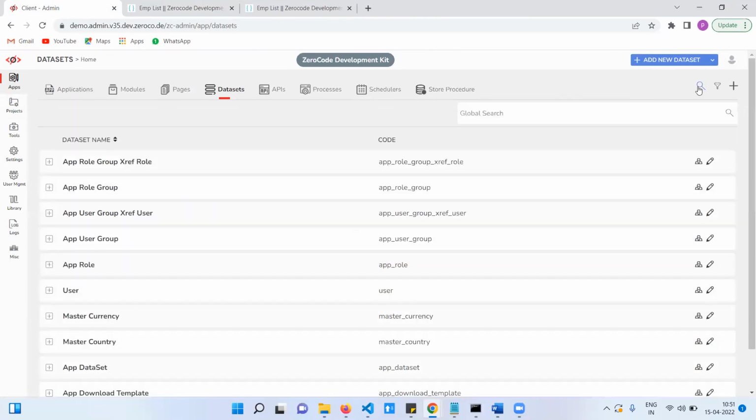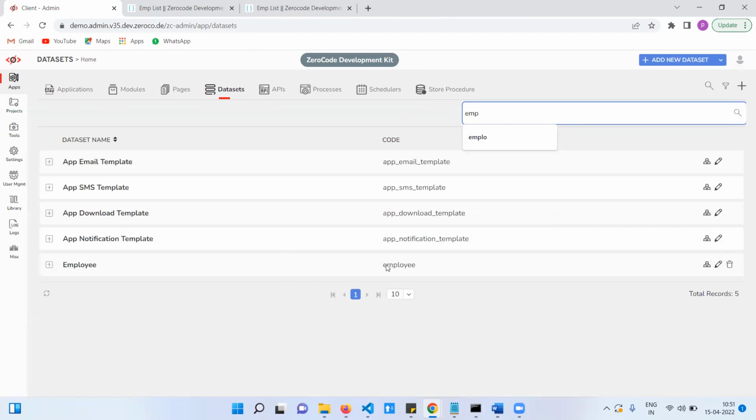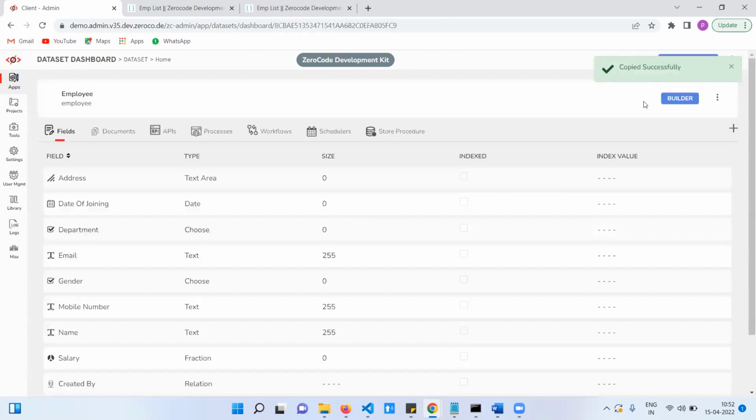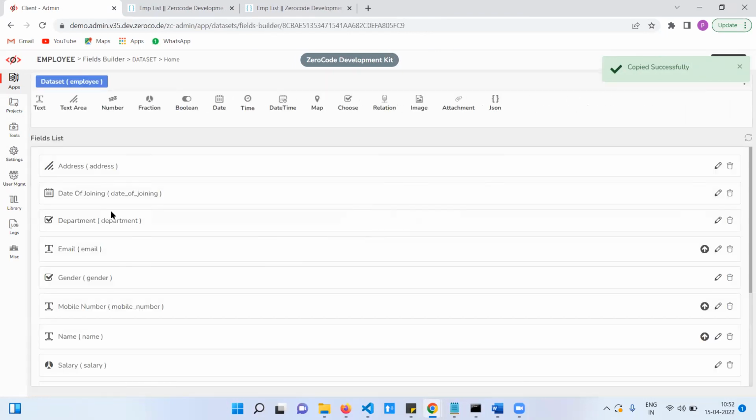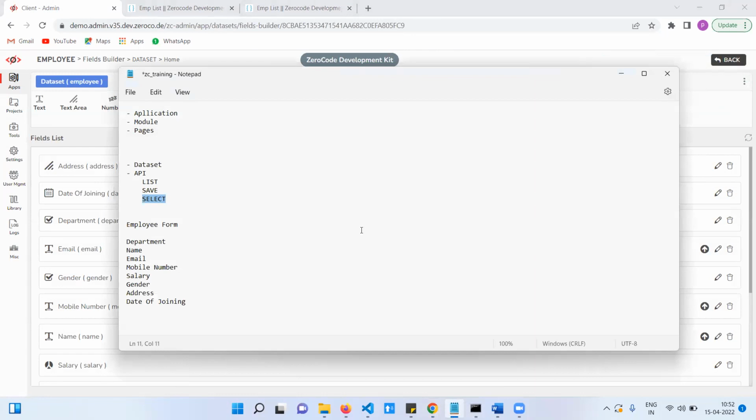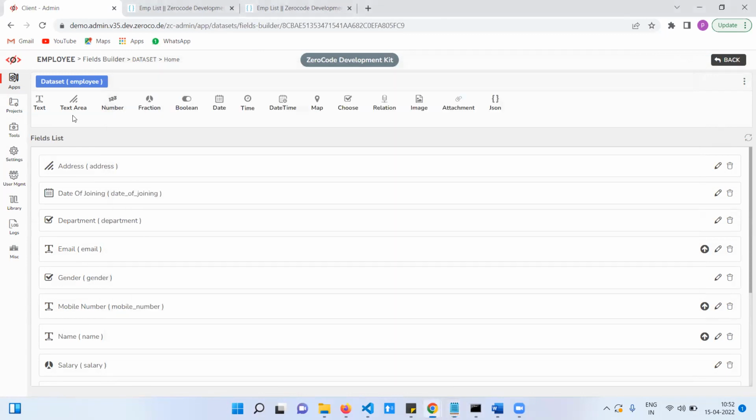First create the data set, employee data set. In that data set, we created the fields. These are the fields. Whatever fields we specified in yesterday's assignment, same thing, we need to create those fields.